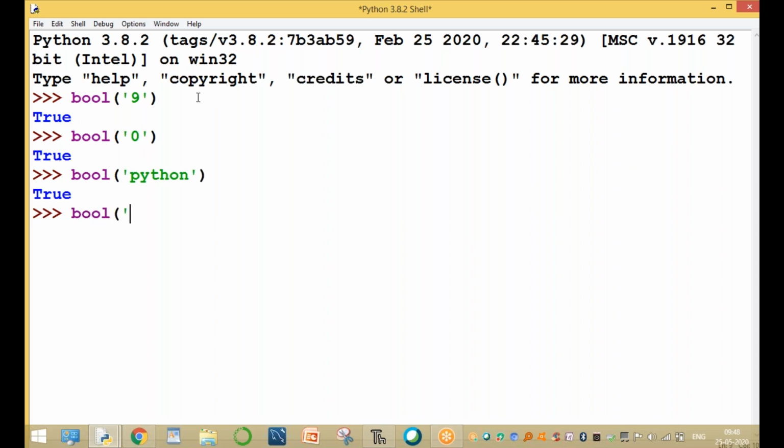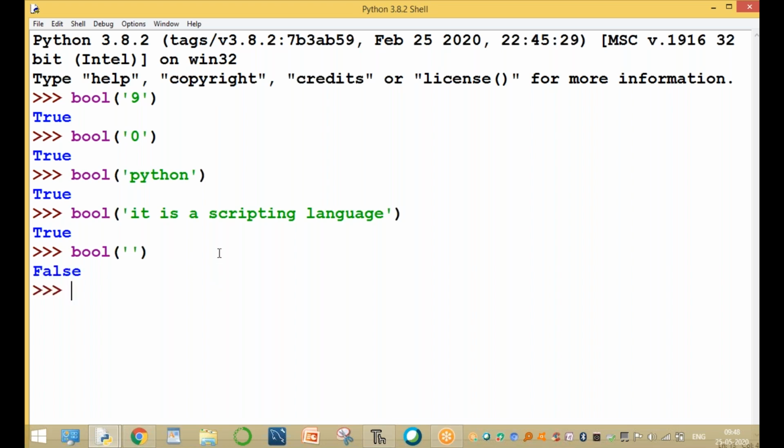Bool of, for example, it is a scripting language, then the value is true. For example, bool of an empty string without any blank spaces, the value is false. If the string is an empty string, it is false. Now bool of a string with a blank space returns true.